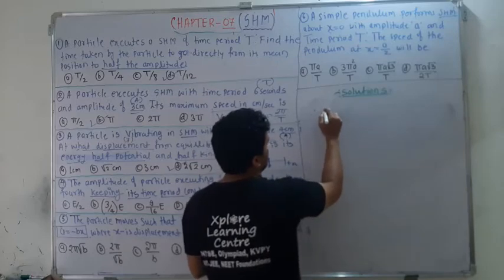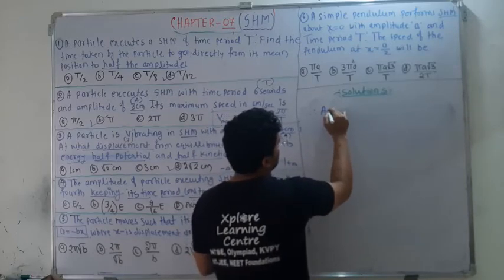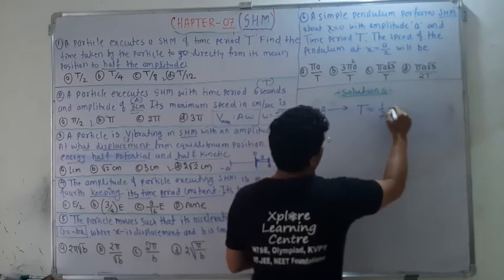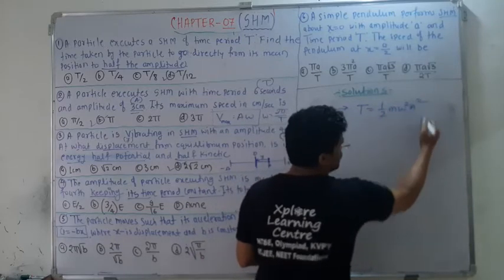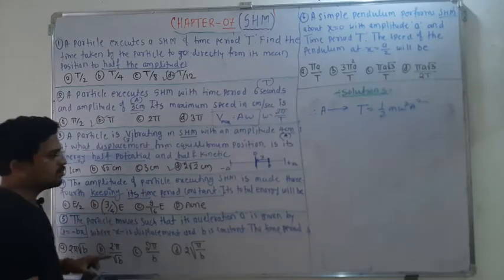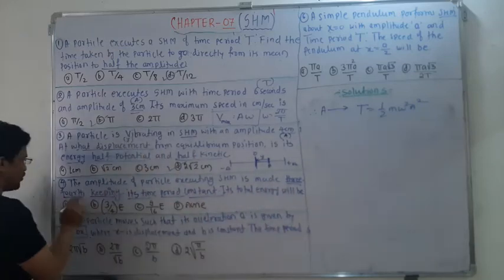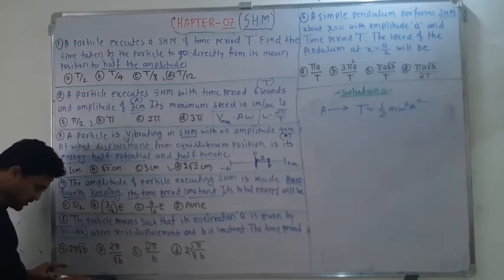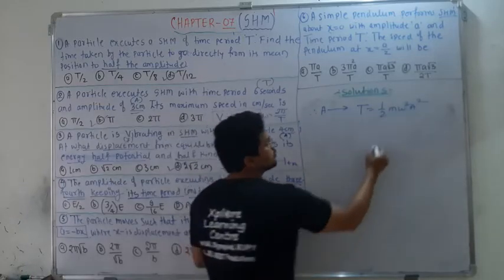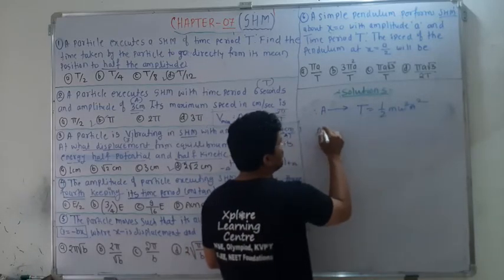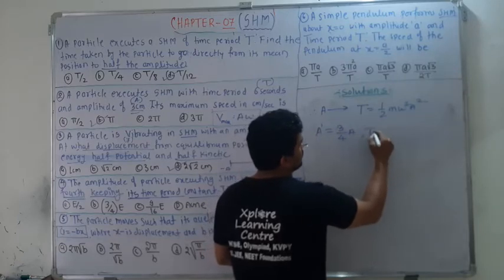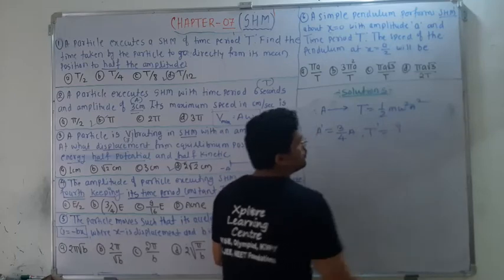If the amplitude is A, then the total energy is half m omega square A square. Now the amplitude is made 3/4 by keeping the time period constant. If the time period is constant, that means omega is also constant. So the next amplitude, A dash, is 3/4 of the initial. Then what will be the new total energy?